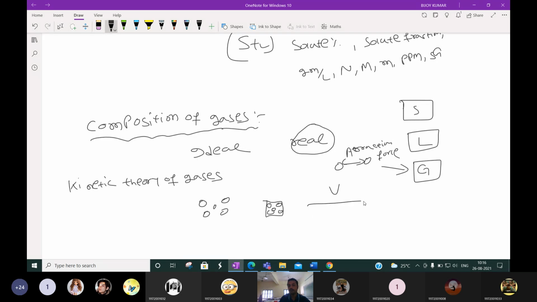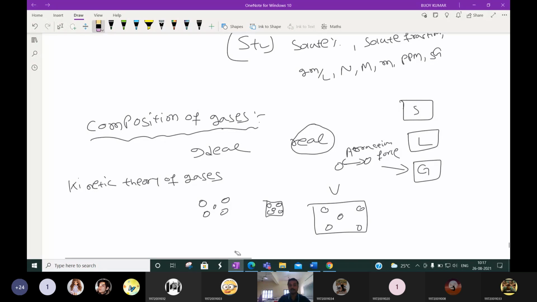The same 5 molecules kept in here will stay like here. They occupy the volume because the attraction force is less, so they can occupy the volume of the container.